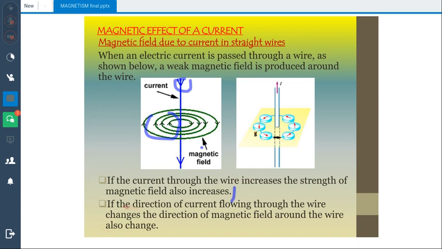And if the direction of current flowing through the wire changes, the direction of the magnetic field around the wire also changes. Obviously, the direction is in one of two ways: either clockwise or anti-clockwise. So whenever the direction of current reverses, the direction of the magnetic field will also reverse.